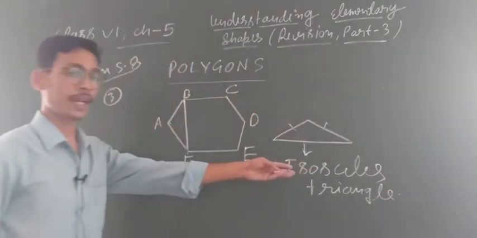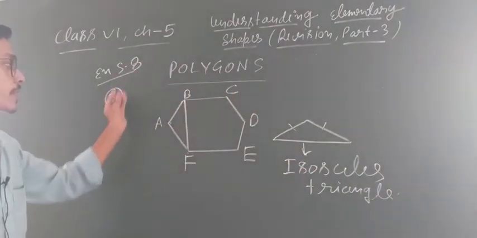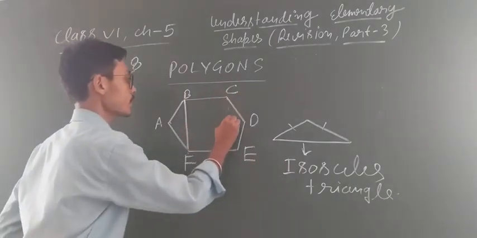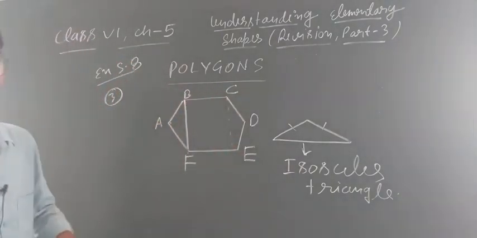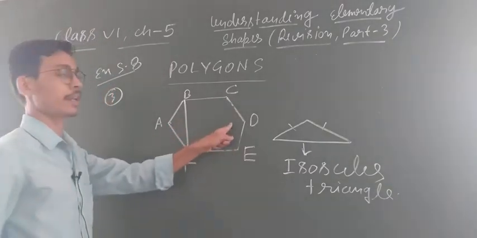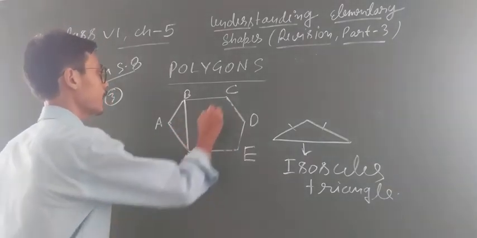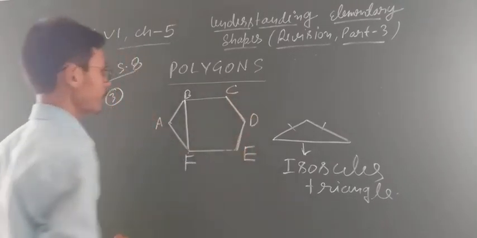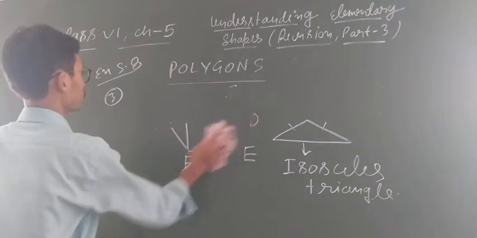Clear everyone? I think now this topic is clear. Look, first we draw the hexagon and we connect 3 vertices. We can also connect these 3 vertices. The result will also be the same. Clear? And why am I connecting these 3 vertices only, here or here? Because we have to form a triangle. Clear everyone? So, on your copy, write very carefully. Okay? Chalo, now next question.